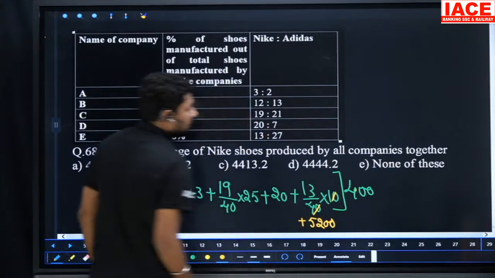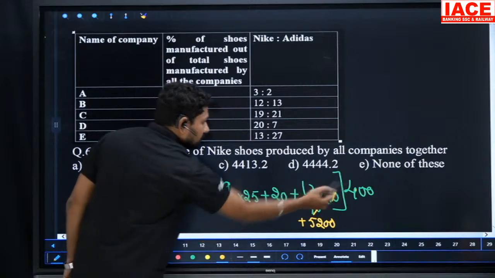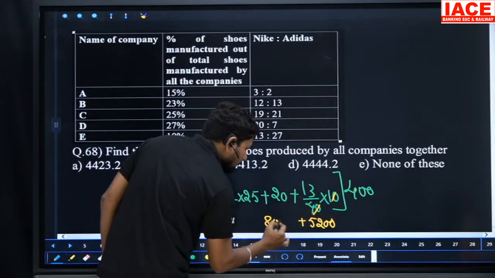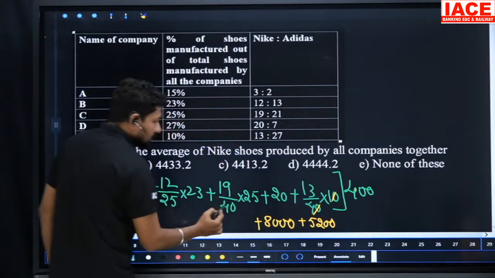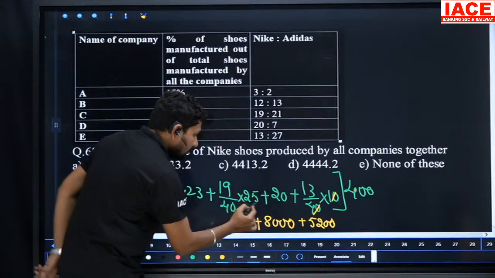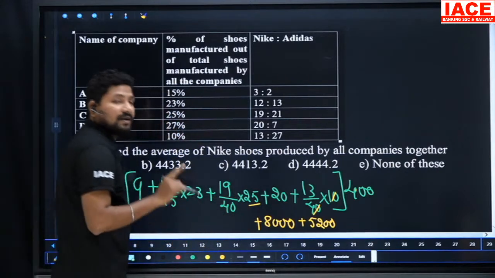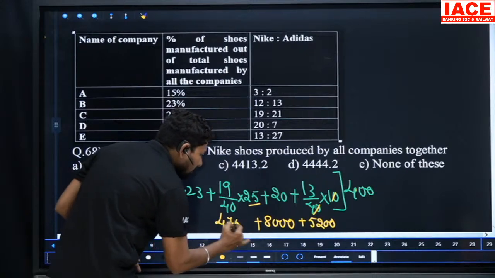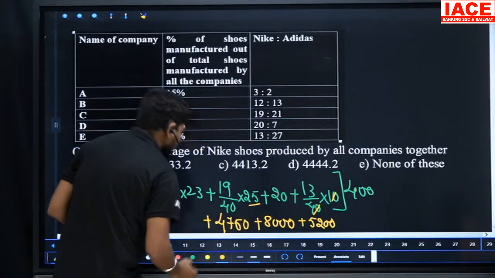Next here is 20 4s, 20 and 4, it is 8,000. Next 40 40 cancel, and 25 is left. 25 20s is 500, as I already told you. 25 19s means 475. 475 and 0 plus 50.